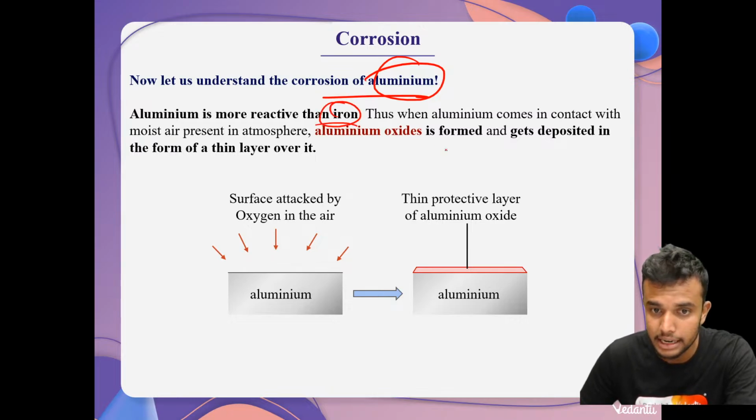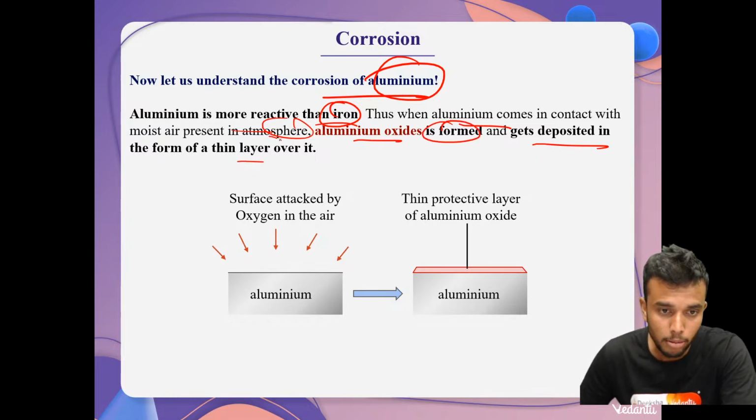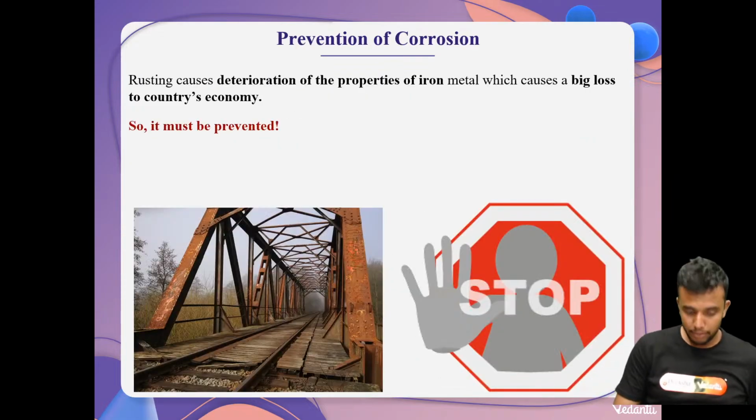Let's understand the corrosion of aluminium. Aluminium is more reactive than iron. Thus, when aluminium comes in contact with moist air in the atmosphere, aluminium oxide is formed and gets deposited in the form of a thin layer over it. Okay, aluminium. Now move on to the prevention of corrosion.